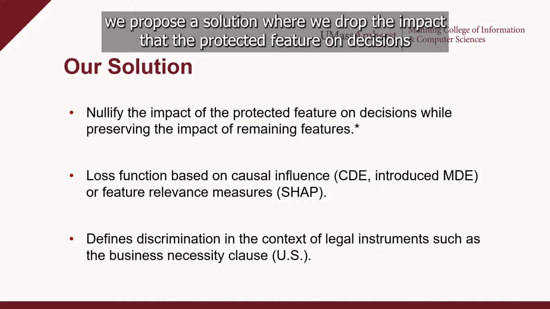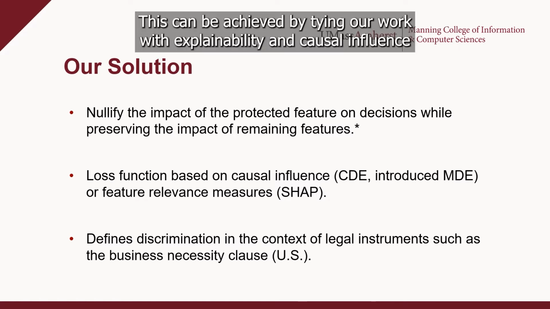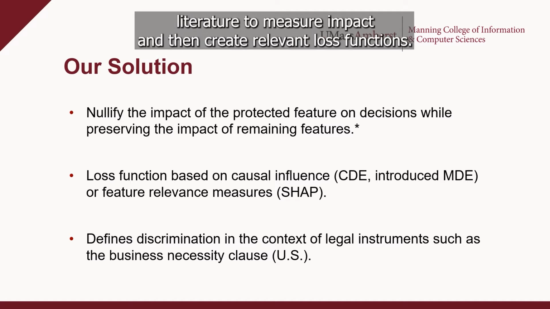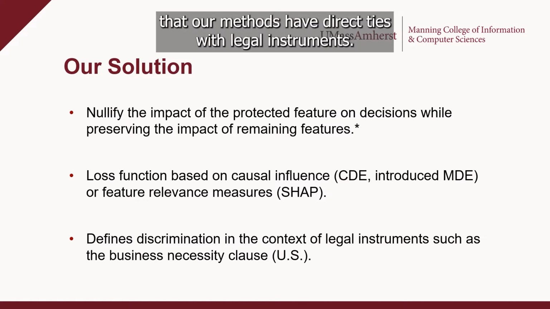Therefore, we propose a solution where we drop the impact of the protected feature on decisions while ensuring the impact of the remaining features remains the same as the original model. This can be achieved by tying our work with explainability and causal influence literature to measure impact and then create relevant loss functions. With the ties to explainability literature, we can define discrimination in such a way that our methods have direct ties with legal instruments.